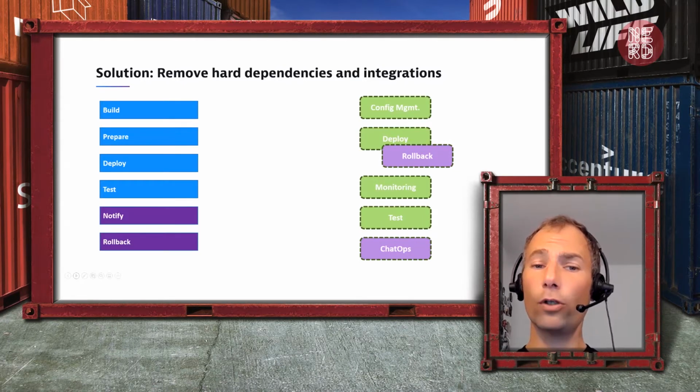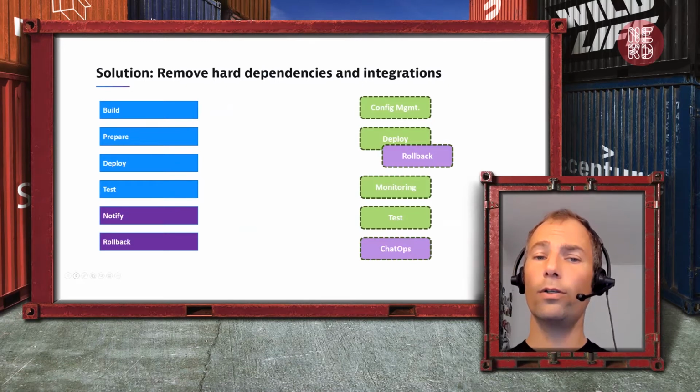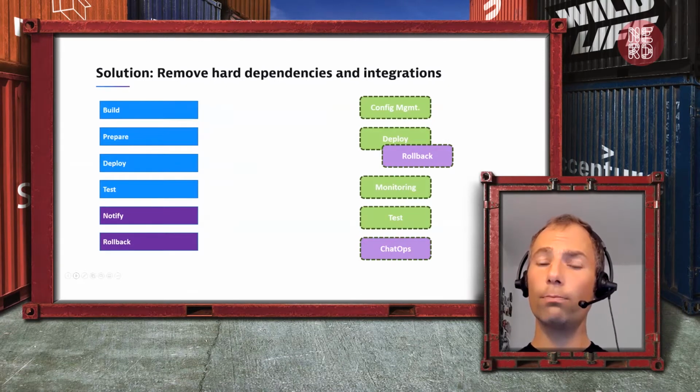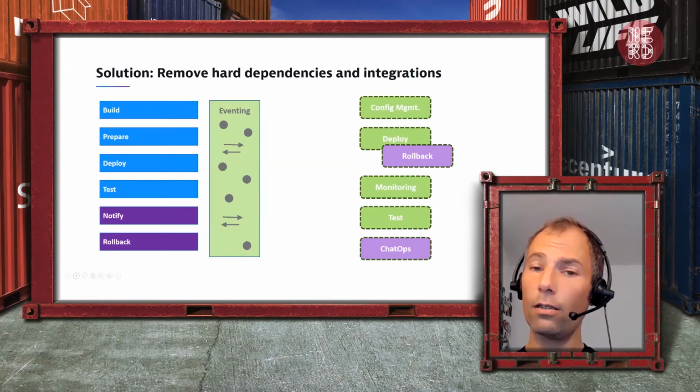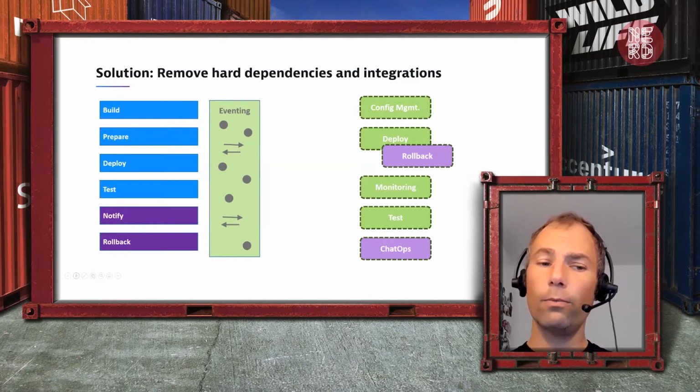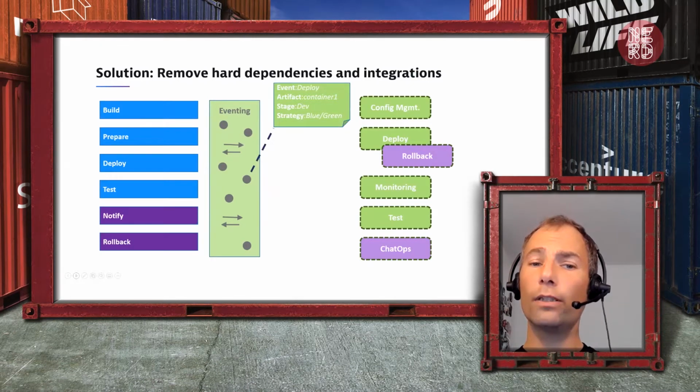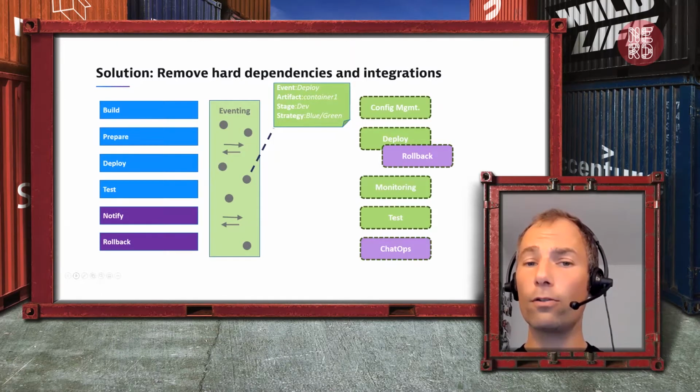Just as in modern software architecture, where we have also seen monoliths being broken apart into smaller pieces and entities, we're using eventing to connect the two pieces again, to connect the process with the tooling. If we have a tool that can orchestrate the execution of a process by sending events, one of those events could be, I need to deploy container number 1 as blue-green in dev.